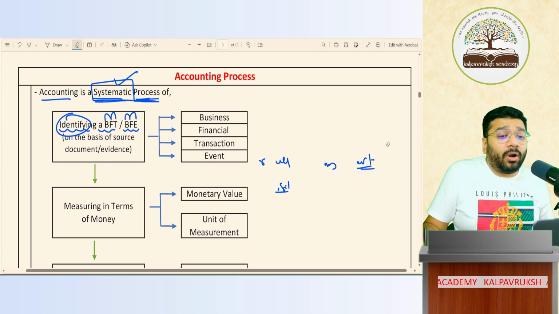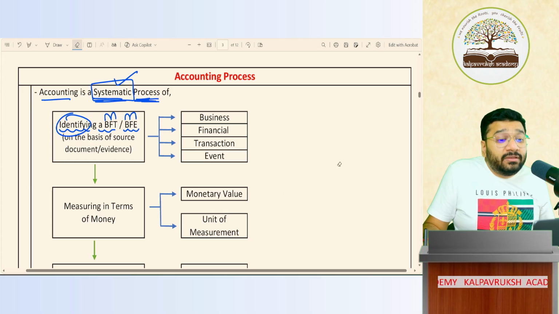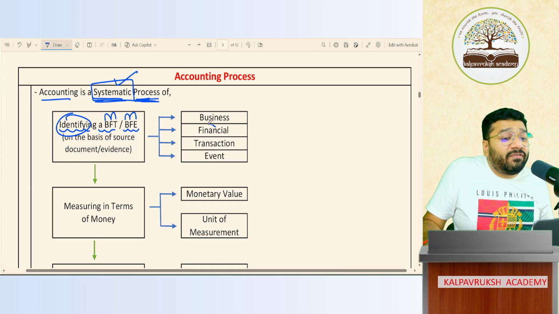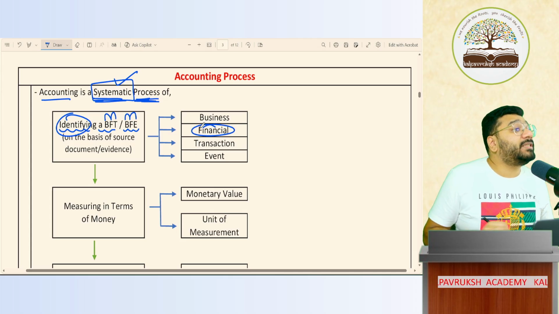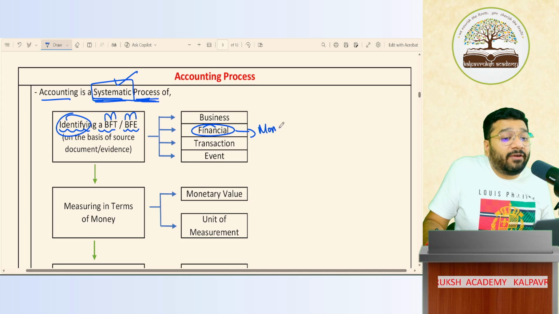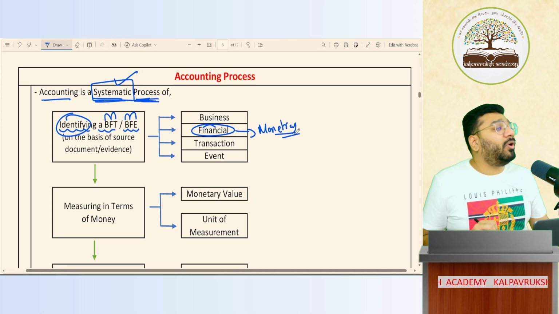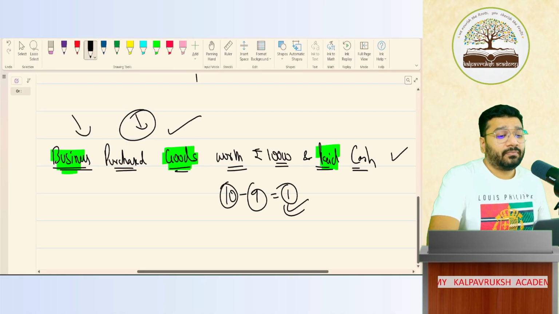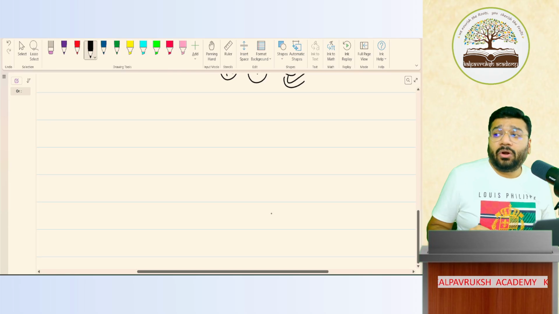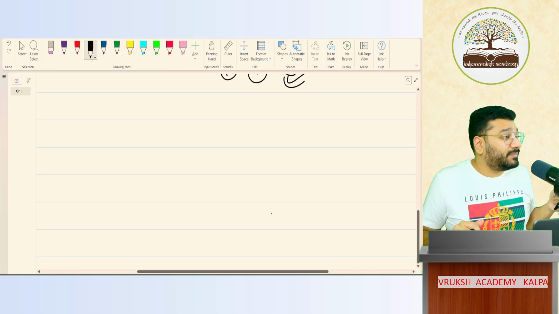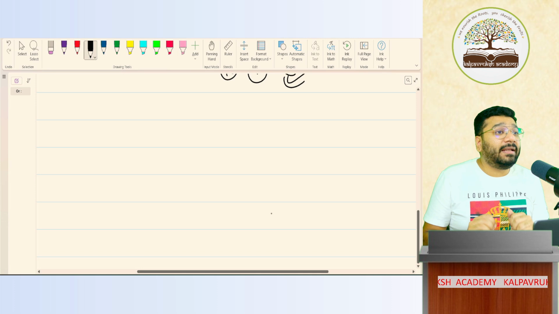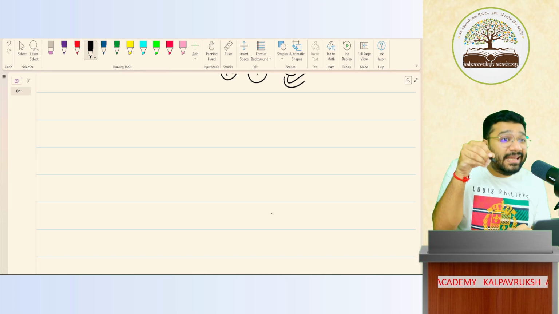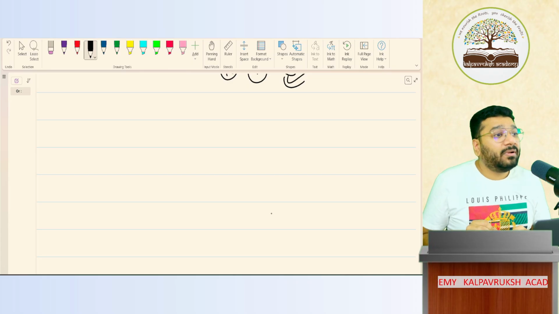This transaction and event that you identified should have financial nature. Financial nature means what? It should have monetary value. Got it? Not got it? Now, why should we have monetary value? Because accounts deals with numbers. If I have to record any data, I have to record a number: 2 lakh, 3 lakh, 30,000, 40,000, any number. Got it? Not got it?